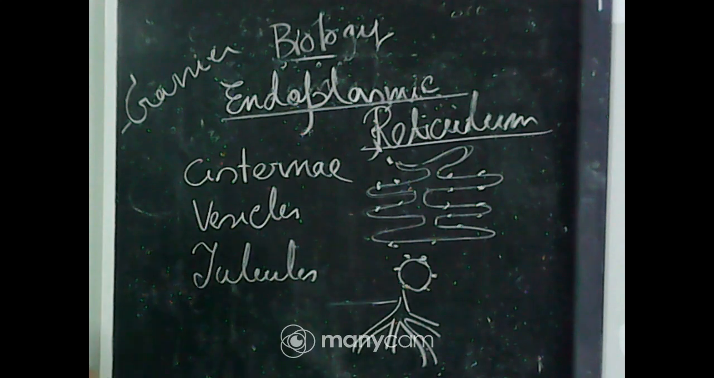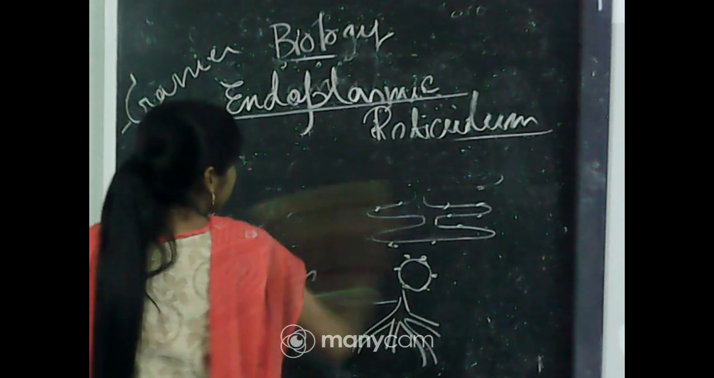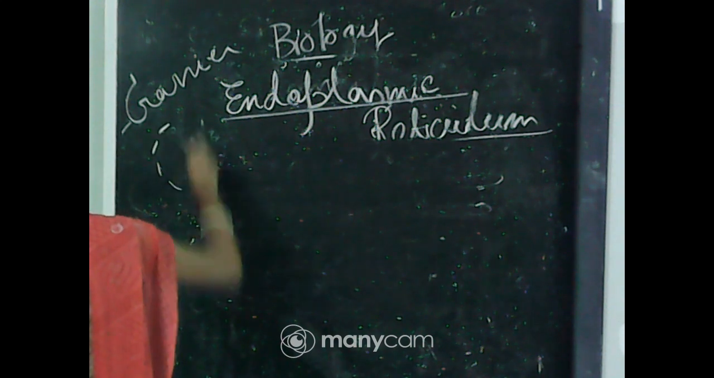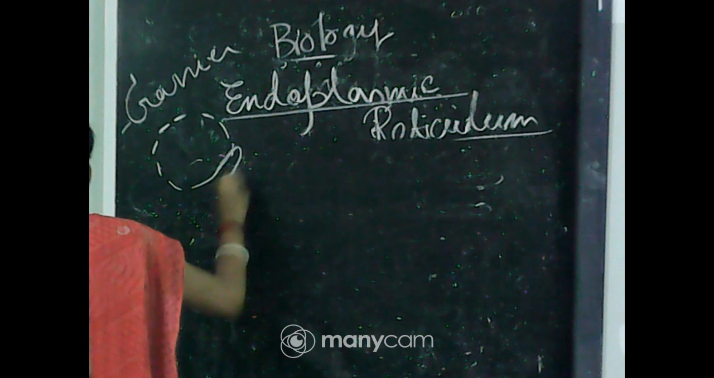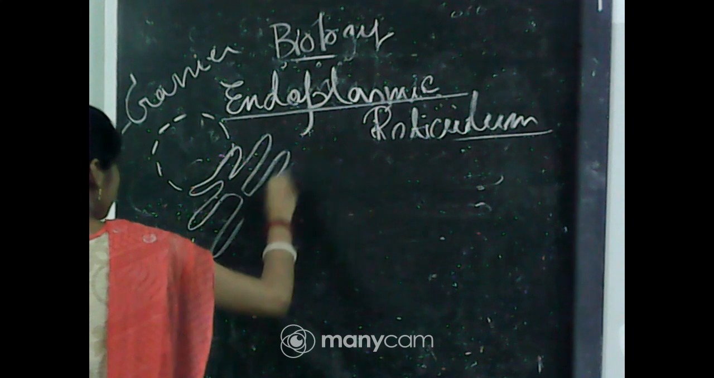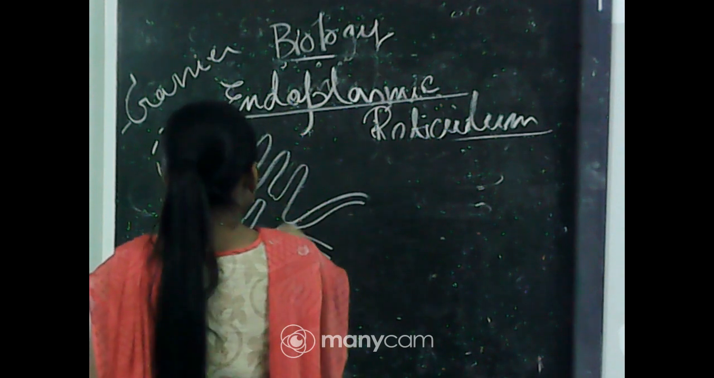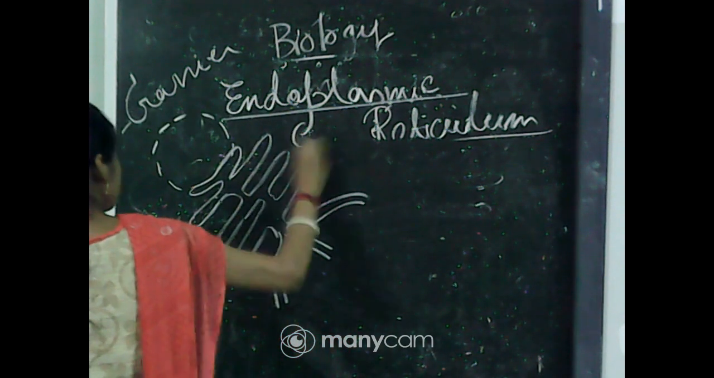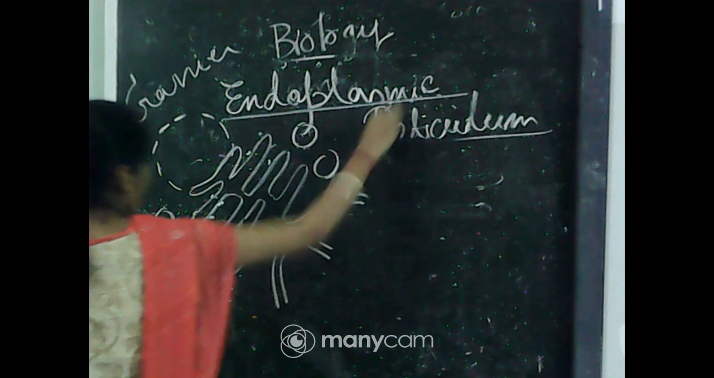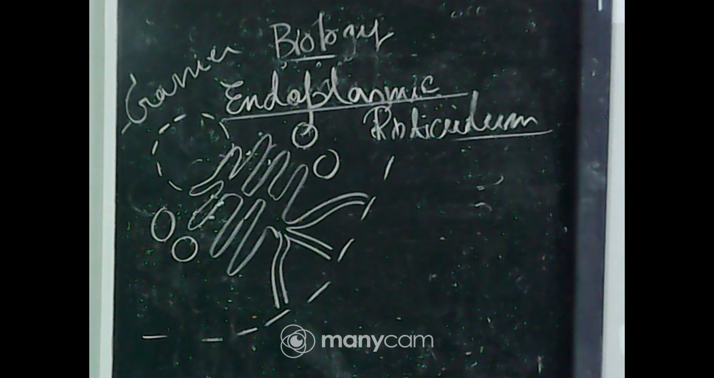So, now if I draw the full diagram of the endoplasmic reticulum with all these structures, how will it look? First the nucleus, that is the nuclear membrane, then cisternae, after that tubules, vesicles, ribosomes, and that is the plasma membrane. Okay, so that is the full diagram of the endoplasmic reticulum.